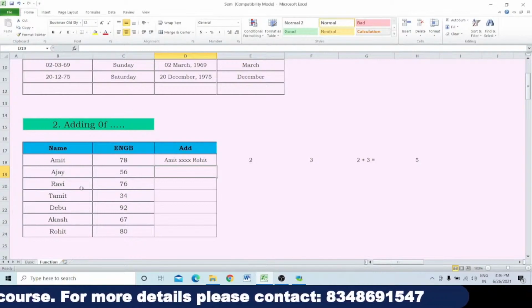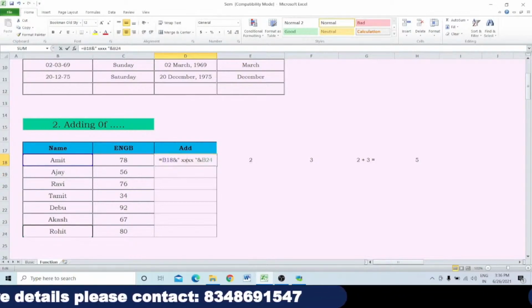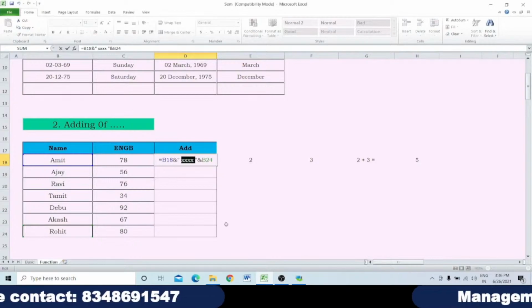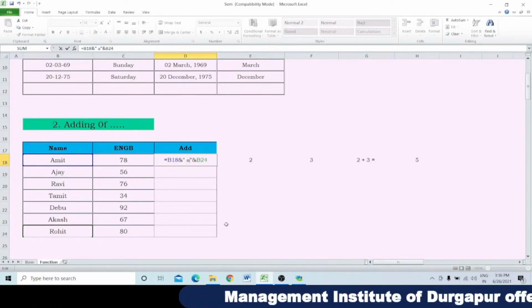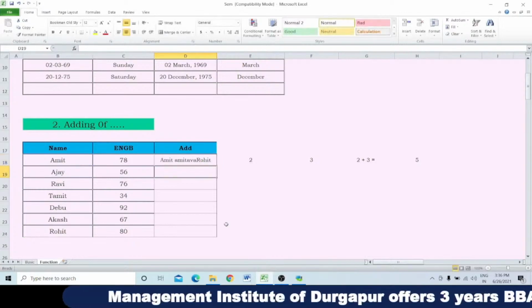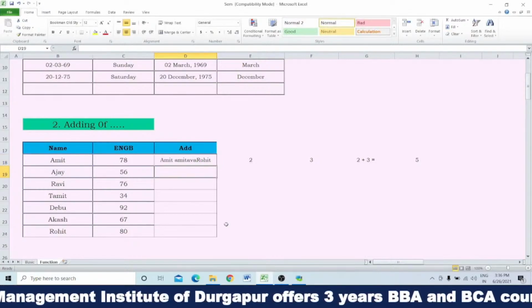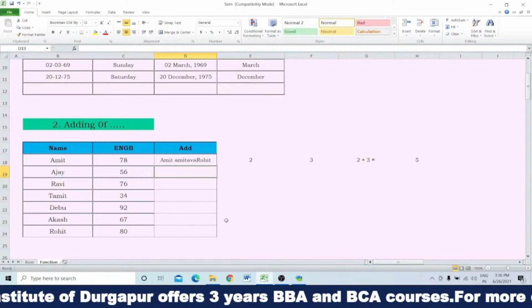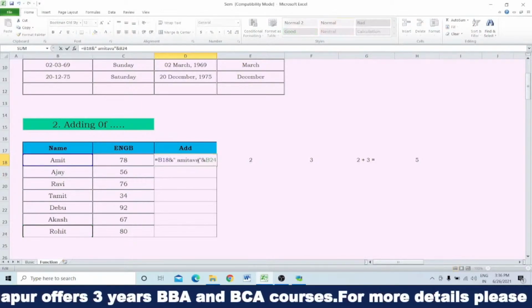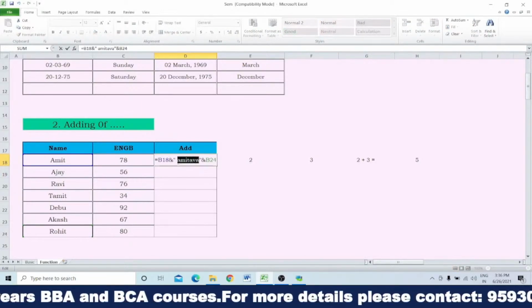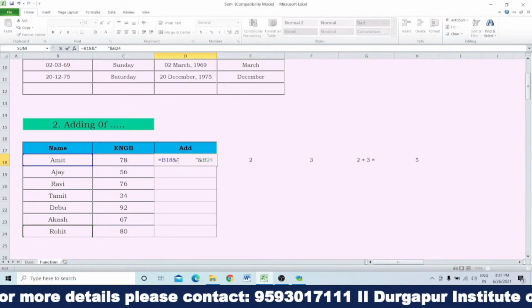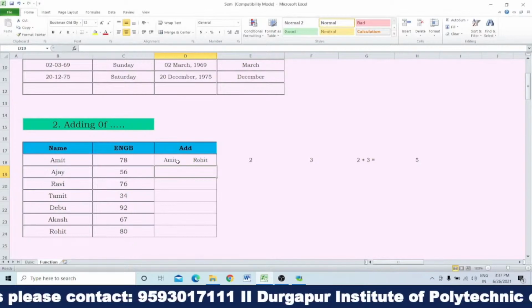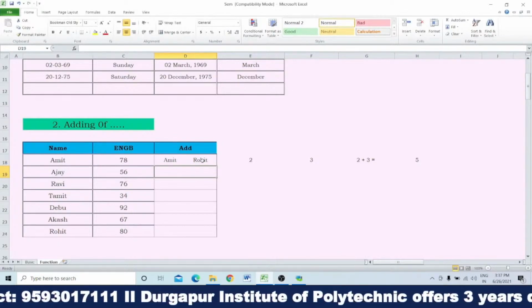So whatever you want will be shown here, whatever you have written within this quotation part. If you write down your name, suppose I am writing my name Amitava, that will be shown here only. So Amit, Amitabh and Rohit. And if you want to put some gaps, what will we do? No need to write down anything. Simply we'll put some gaps. Then enter. See, there will be some space in between the Amit and Rohit.